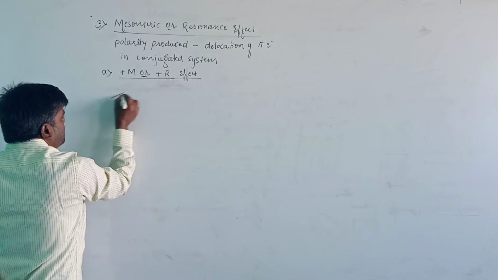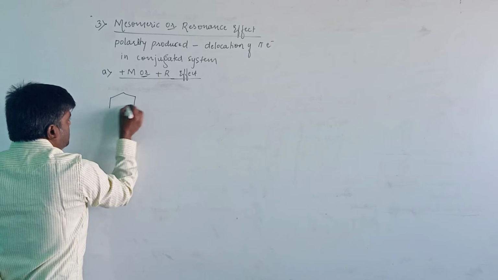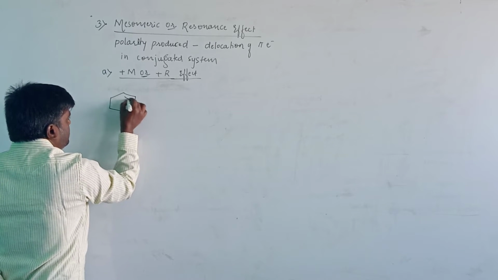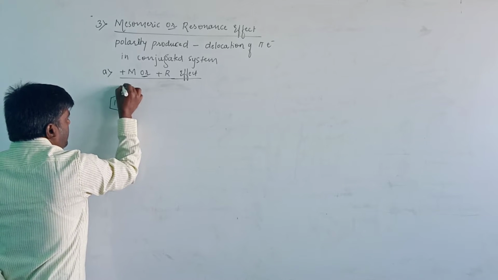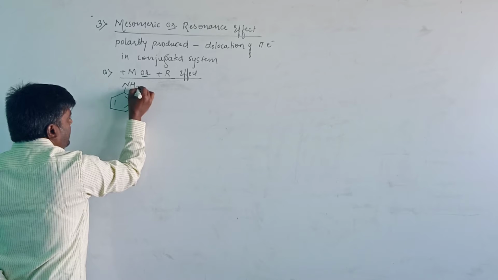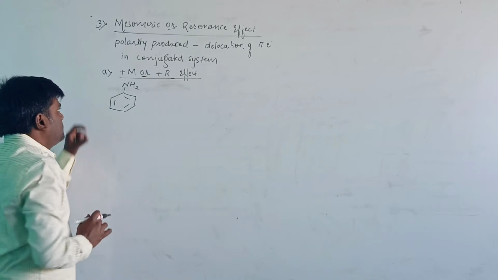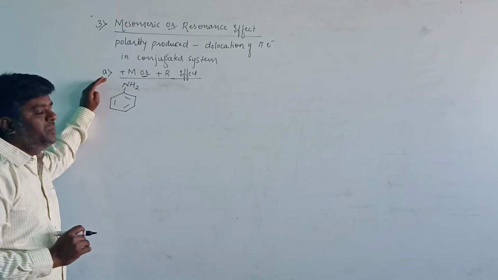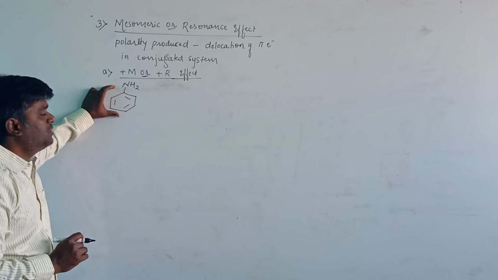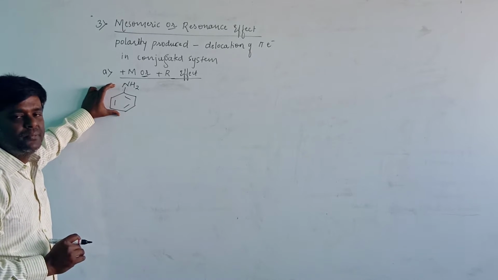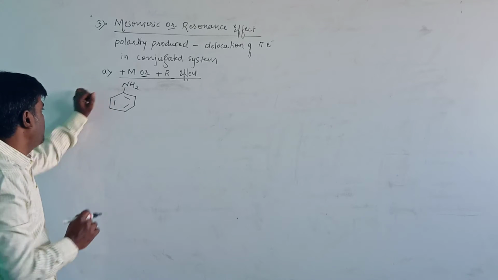Take benzene, and if we attach an NH2 group to the benzene, this will show the positive mesomeric or positive resonance effect. Let us see how it shows the positive M or positive R effect.